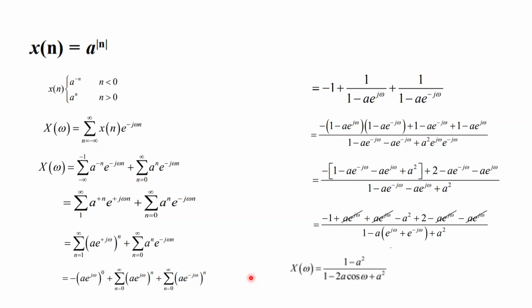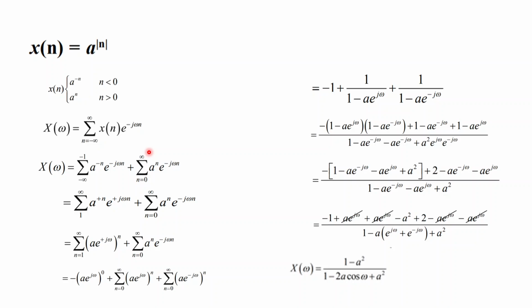Next, the discrete time Fourier transform for a power modulus of n. How can we write modulus of n? Modulus of n will take negative values for n less than 0, and positive values for n greater than 0. So split the summation like this: minus infinity to minus 1, and 0 to infinity. In continuous time we have integration from minus infinity to 0 plus 0 to infinity.